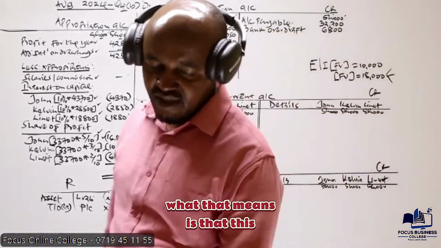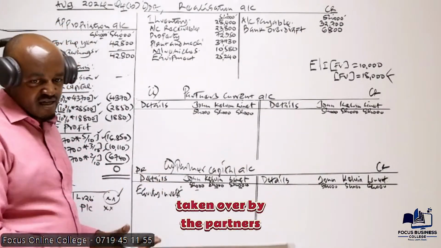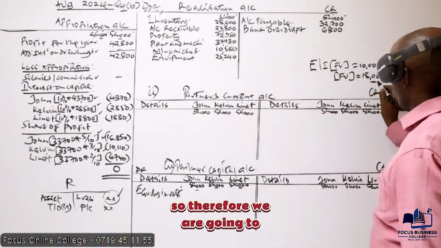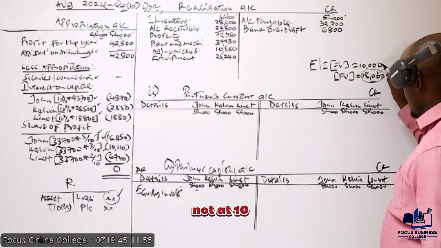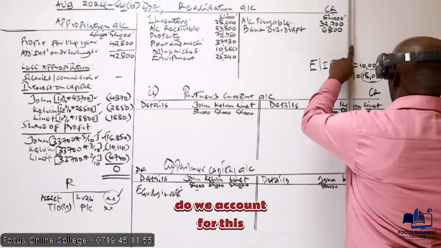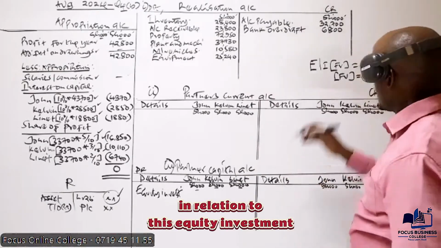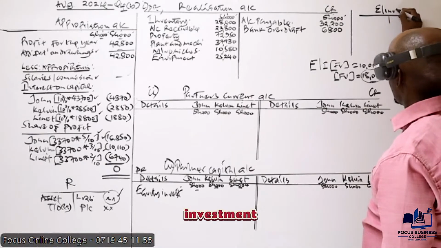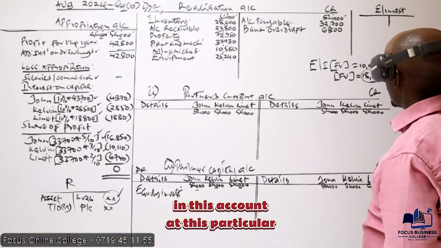So what that means is that when this particular investment was being taken over by the partners, it had a value of this. Therefore the partners will share this asset at this value, not at 10 but at 18. And how do we account for this? Which double entry are we going to make in relation to this equity investment? Remember, this equity investment is recorded in this account at this particular amount.